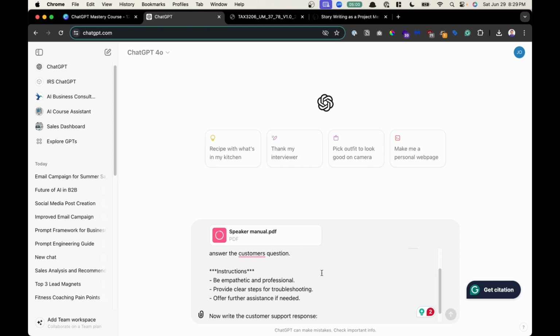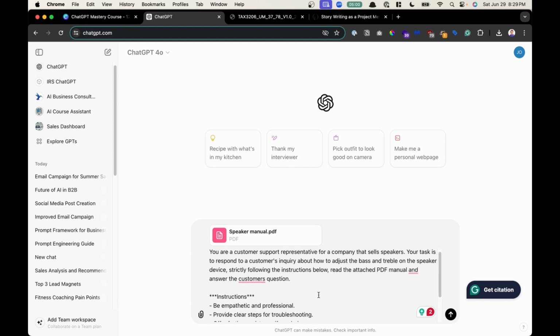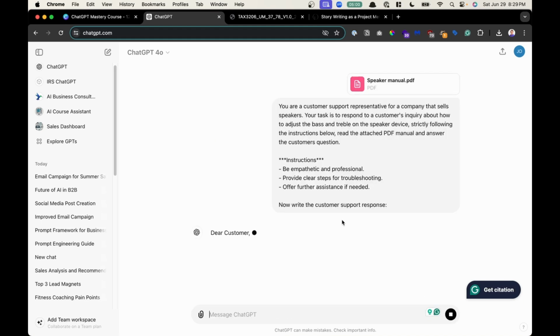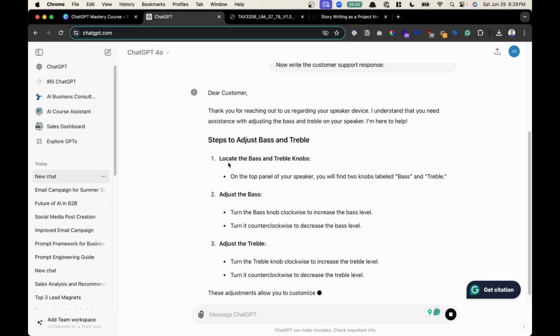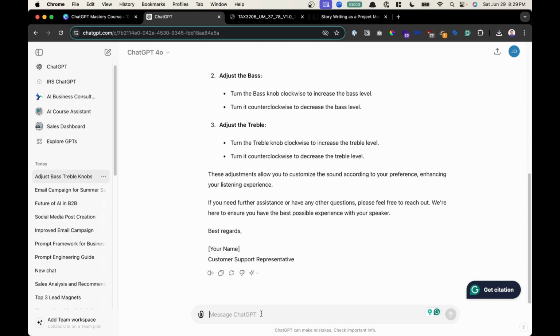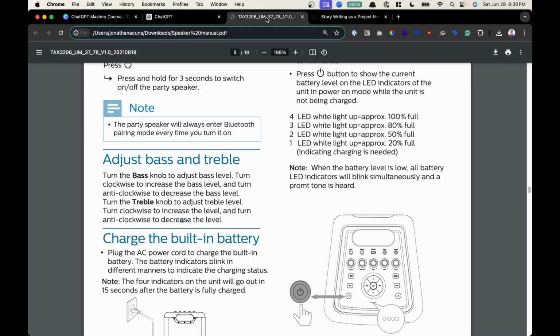Remember, in context you could also reference website links and stuff like that. But here, we're going to say read the attached PDF manual and then answer the customer's question based on what's in the manual. And we're going to click send. It's going to read the manual, and then it's going to give us instructions. Yep, that looks right. And we could double check it. We could say, hey, ChatGPT, did you make that up? Let's check it. What page did you find the answer? And it found it on page 8, which we could confirm.